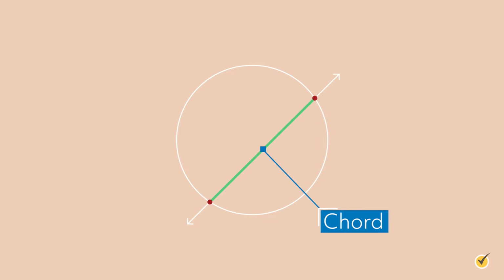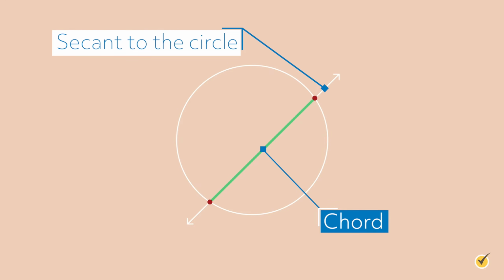We can see that the line intersects the outside of the circle at 2 points and creates a line segment between those 2 points that is called a chord. A line that cuts across a circle in this way is called a secant to the circle.